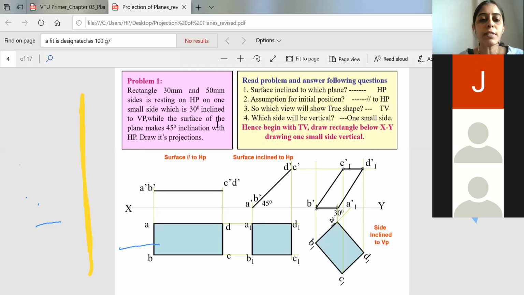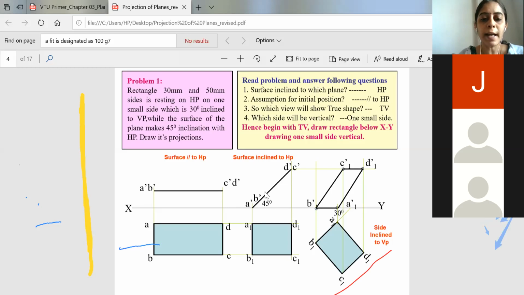So when it is told the surface is making an inclination with 45 degrees, you will draw a line which is equal to 45 degrees. Then you will just measure this distance, how much it is from here till here, and the same distance you will draw and cut an arc. After cutting the arc, you will get the end point.